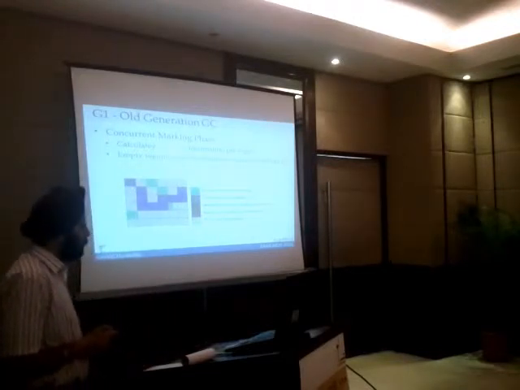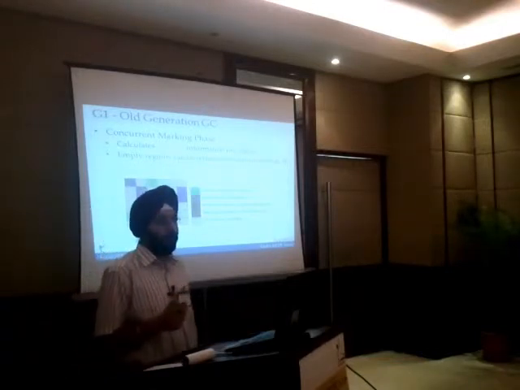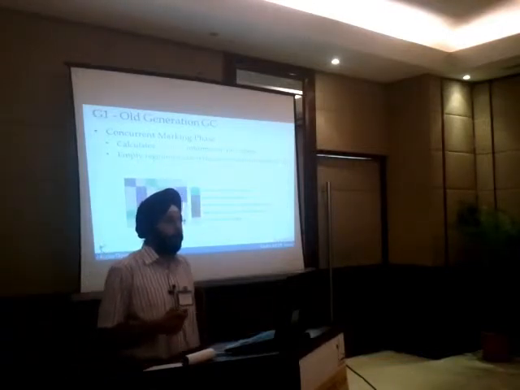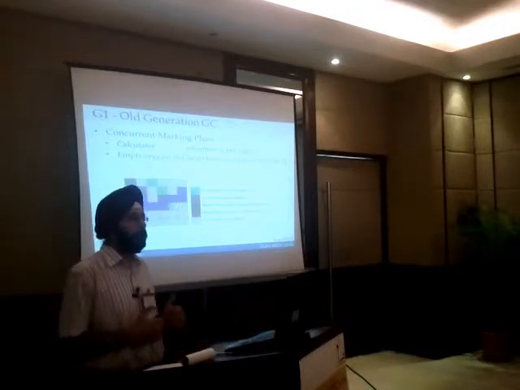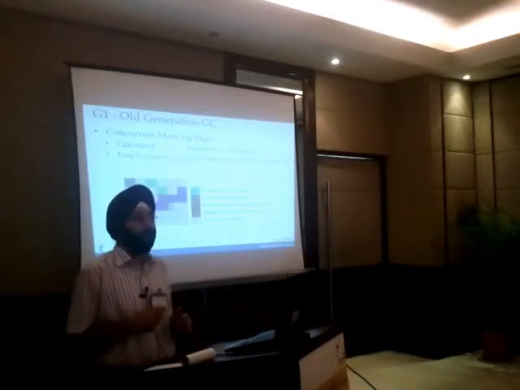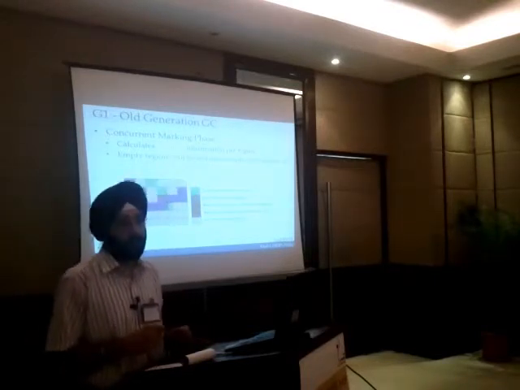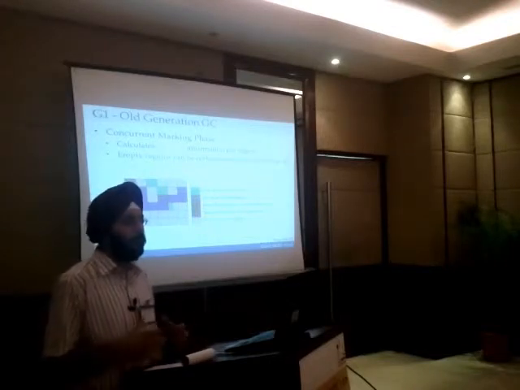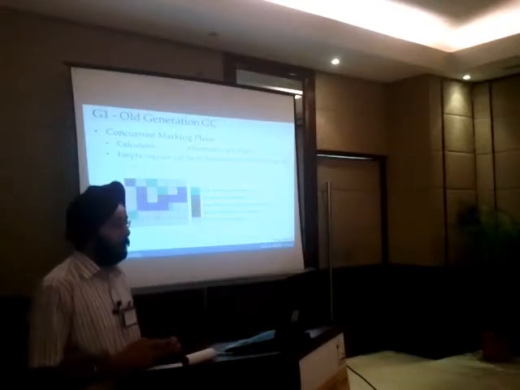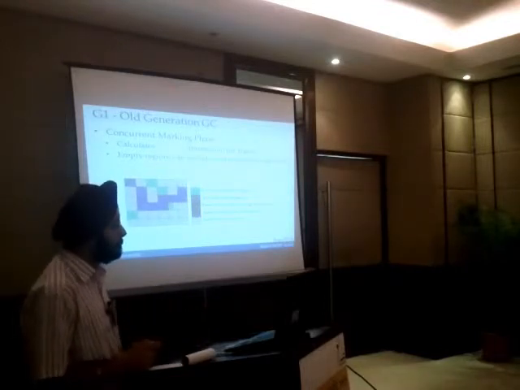Since G1 has to keep a promise of a pause time, it will not collect all the garbage objects at the same time or in the same phase. It will first try to collect those regions which have the maximum number of garbage objects, or which have the least number of live objects, so that you get more and more space in less and less time. The rest of the objects it can collect in the next cycle.